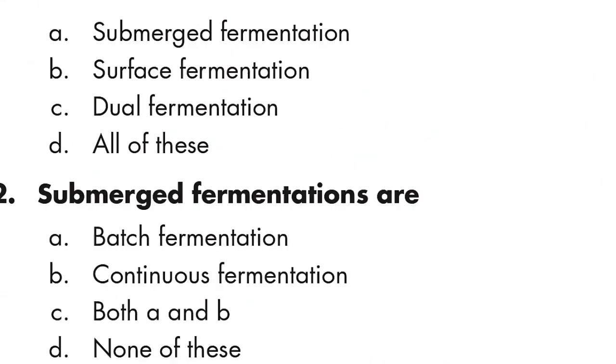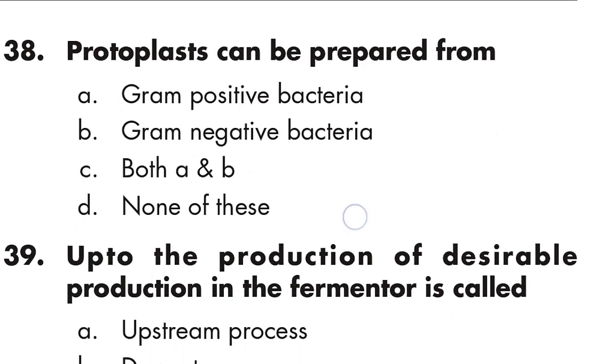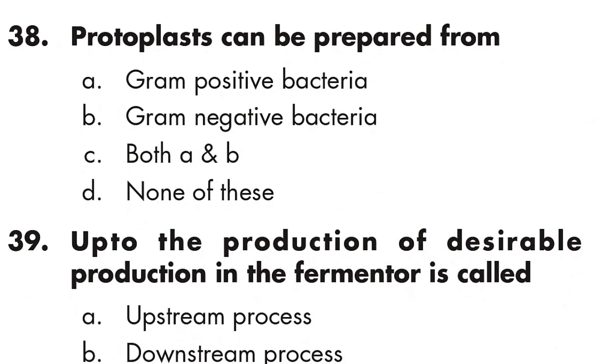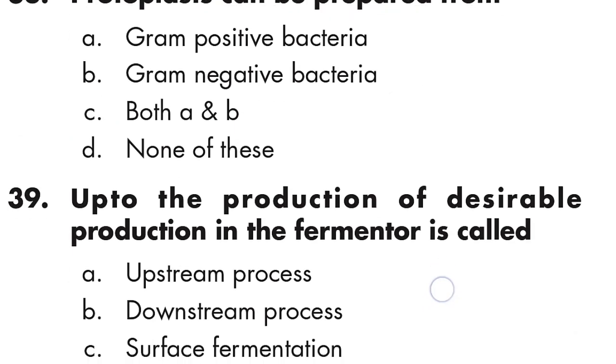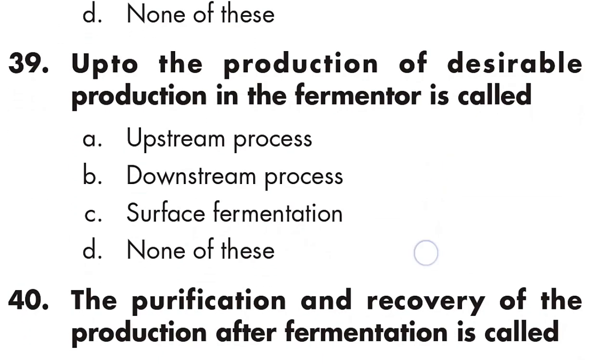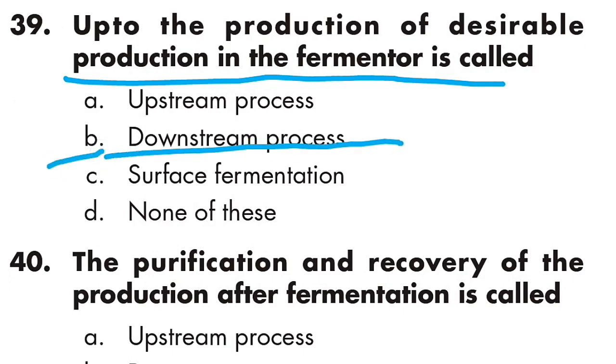Question number 38: protoplast can be prepared from gram-negative bacteria. Option B is right. Question number 39: the production of the desirable product in the fermenter is called downstream process. Option B is right.